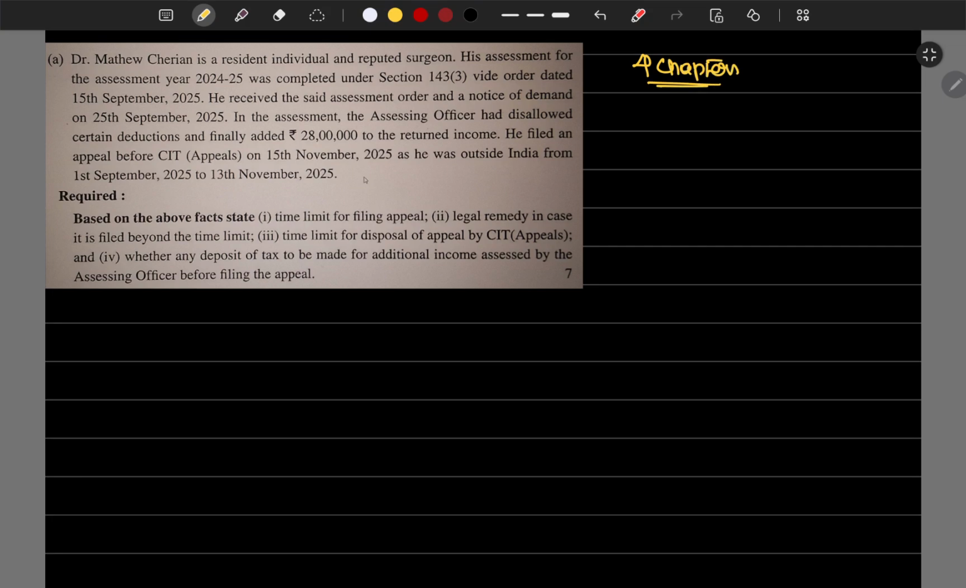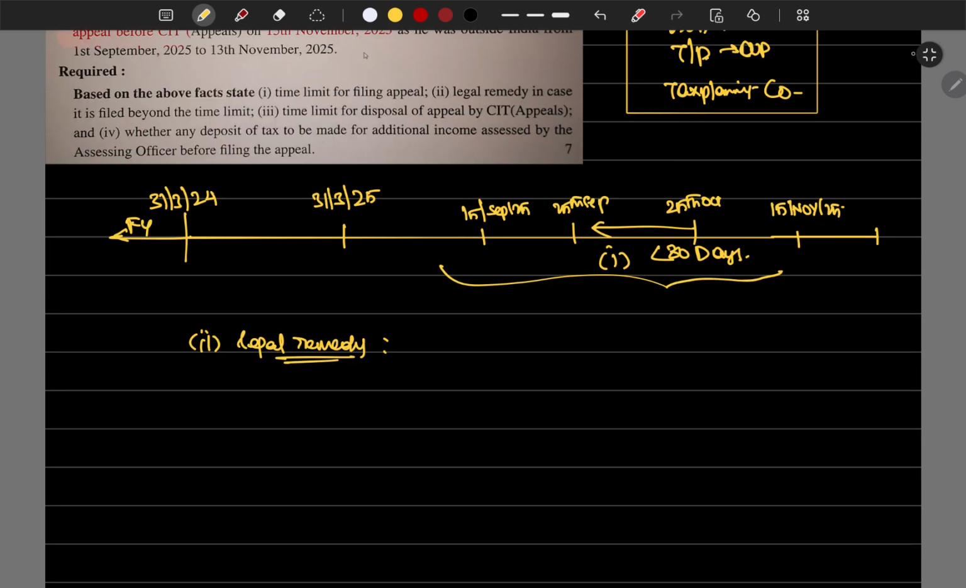Today we are going to solve four important chapter problems, one from each. We'll solve from appeals, advanced tax, transfer pricing, Kappu method, and then